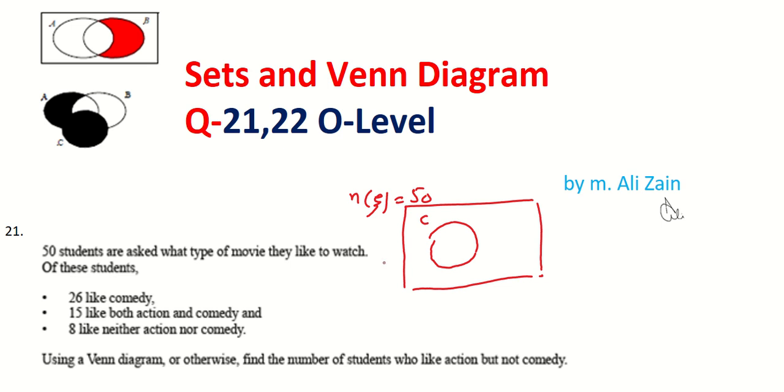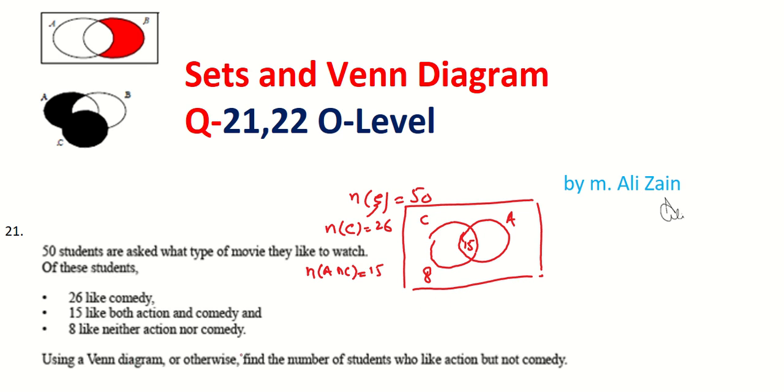Let C denote the set of comedy. So the number of elements in comedy is 26. 15 like both action and comedy. 15 is the common portion, both action and comedy, so their intersection is equal to the number of elements in the intersection of comedy and action, which is equal to 15. 8 like neither action nor comedy, so 8 are outside the sets.